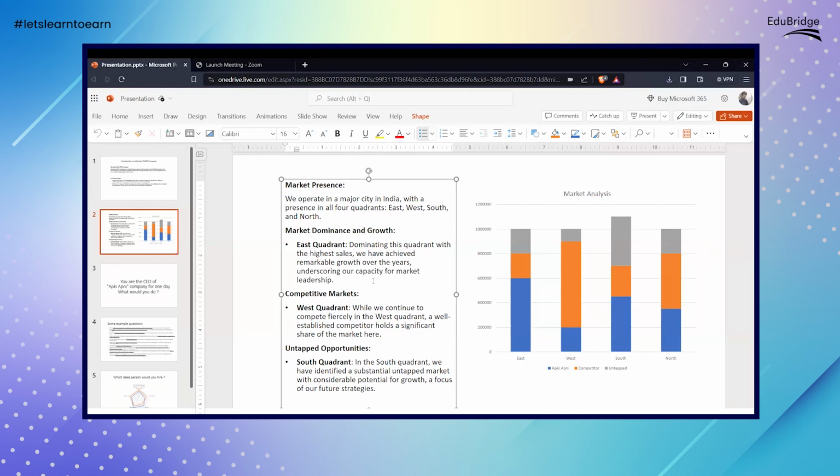Any other thing? Basically, you have to ask questions to reflect your business acumen, to show that yeah, I can handle this business at this point of time. If you throw some data at me, if you throw some problems at me, I can handle them, or at least I can give you an approach to handle the situation. So, any other questions?